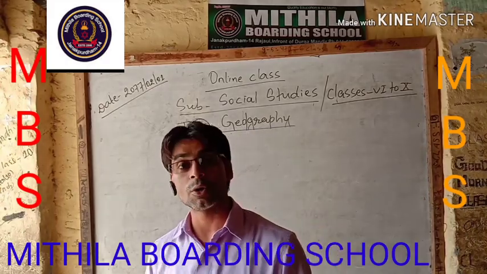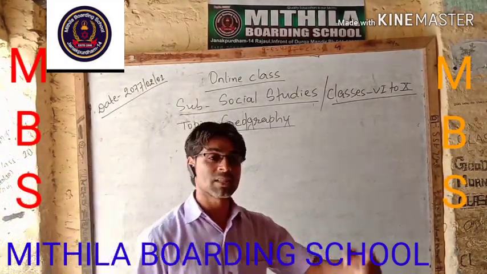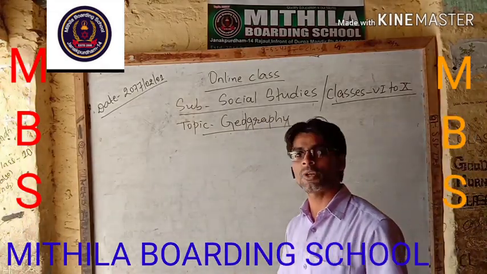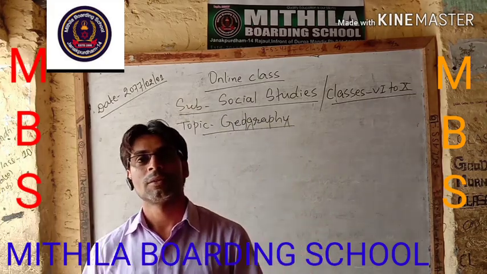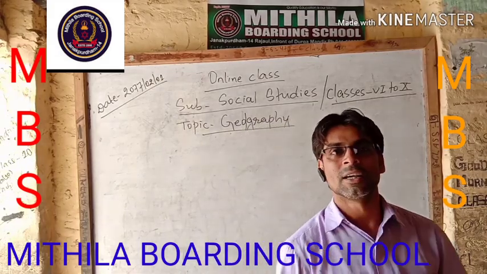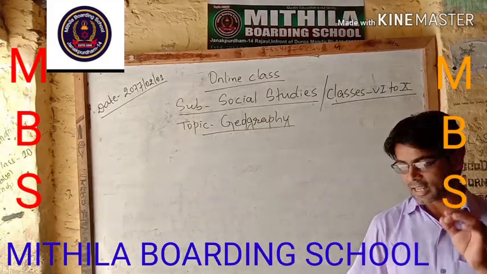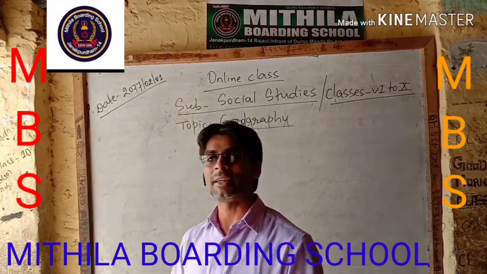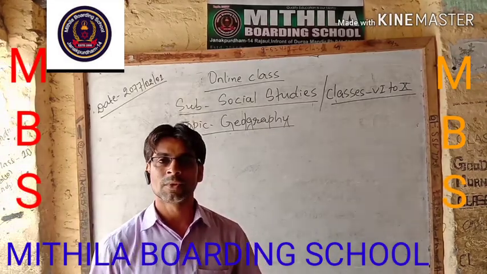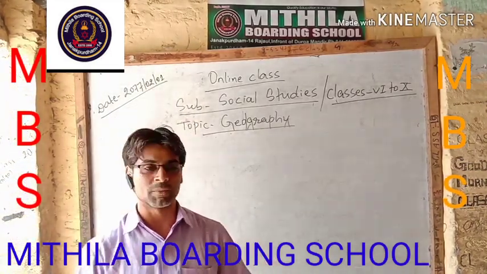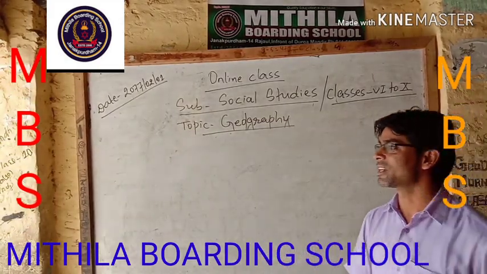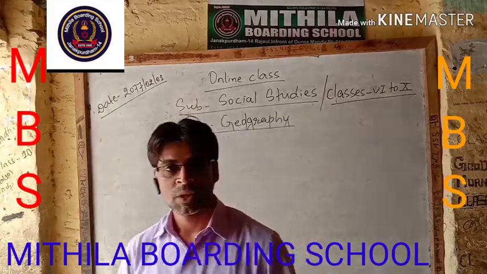Not only that, it is also said that science is the part of geography. How can it be said that science is the part of geography? Because the topics studied under science, or what the scientists discover, depend on geography. They discover, from the materials found on the earth, many new things. So science can also be said to be a part of geography.